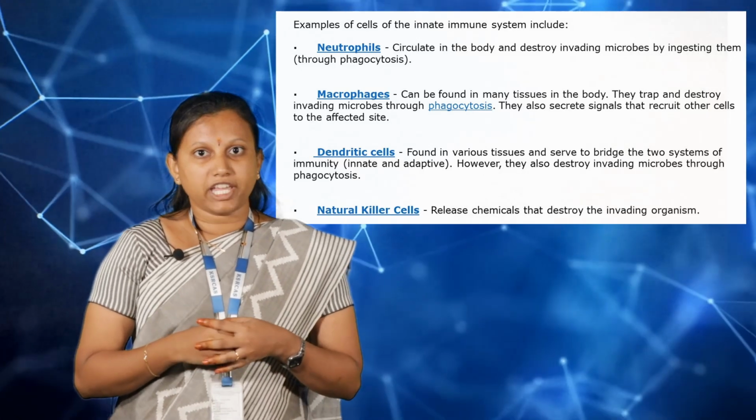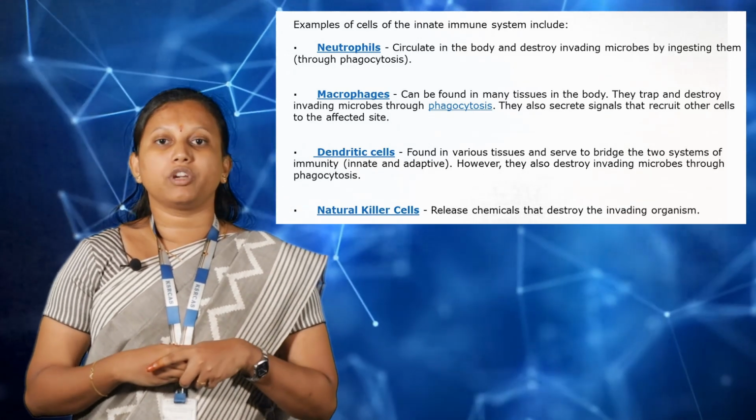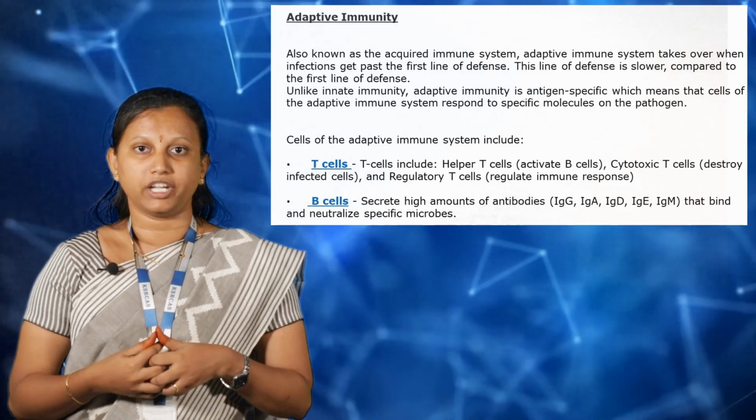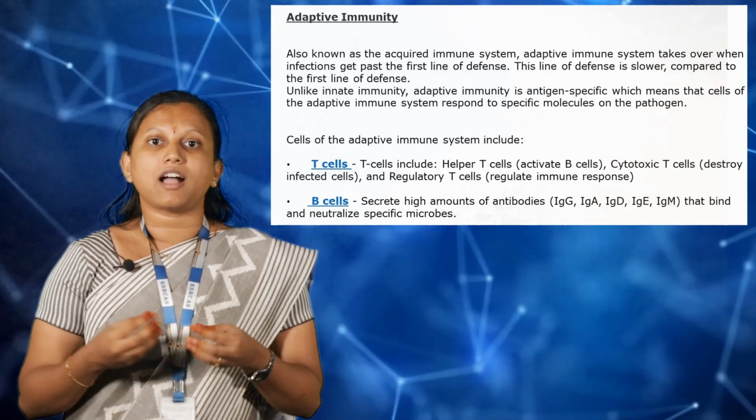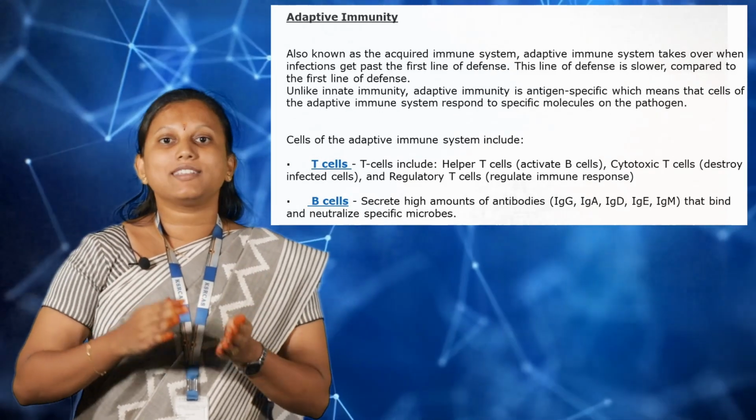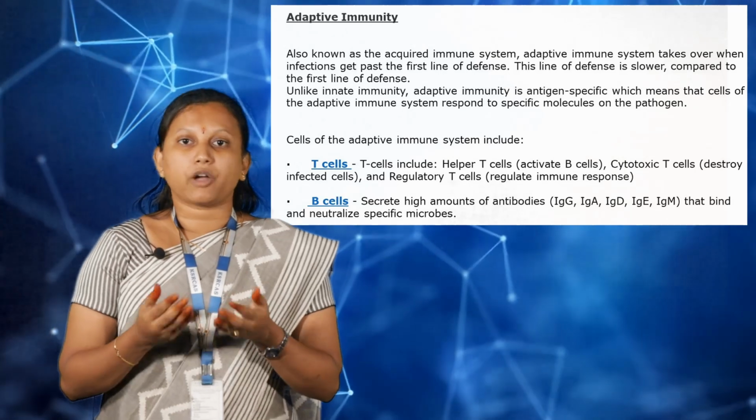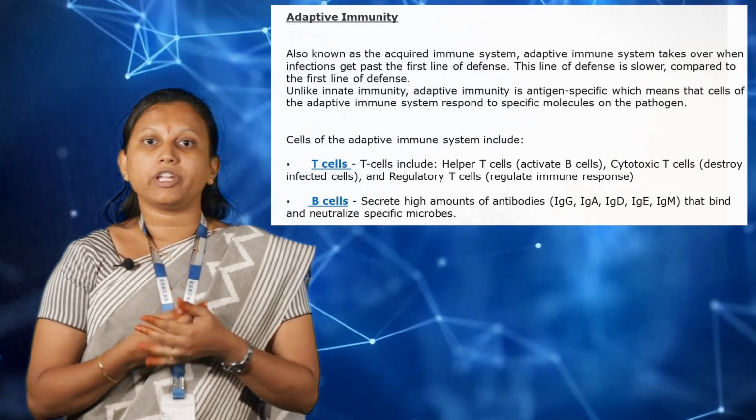Now we are going to see about adaptive immunity. Adaptive immunity is also known as acquired immunity, because it is acquired by an individual during his lifetime. So it is known as acquired immunity or adaptive immunity. Acquired immunity or adaptive immunity is divided into two types: active immunity and passive immunity.